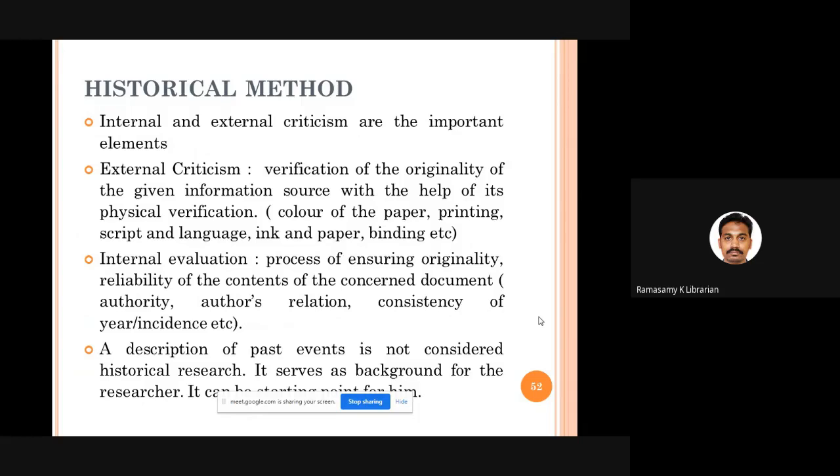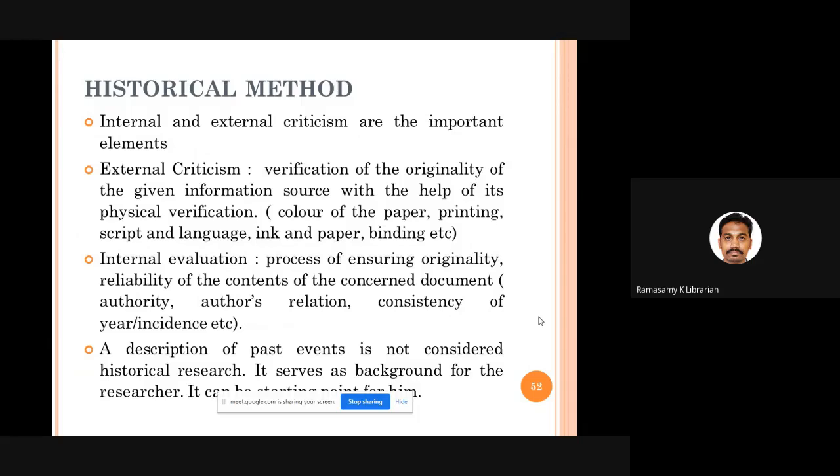What is external criticism? You have to check the physical aspects of the resource. For example, if you have a book, you have to check whether it is originally a very old one. Whether it was published 20 years before or 200 years before. How to check it? You can check the color of the paper.